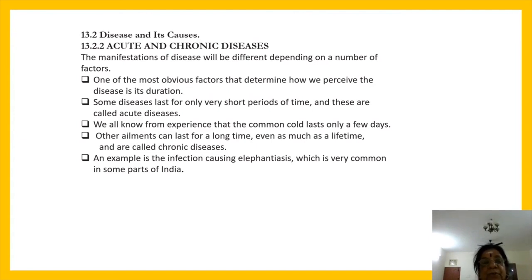So we all know from experience that common cold lasts only a few days. Other ailments can last for a long time, even as much as lifetime, and are called chronic diseases. Example is the infection causing elephantiasis, which is very common in some parts of India. சரியா அதான் நம்ம புக்ல இருக்கு acute and chronic disease அதான் இப்ப படிச்சிருக்கேன்.